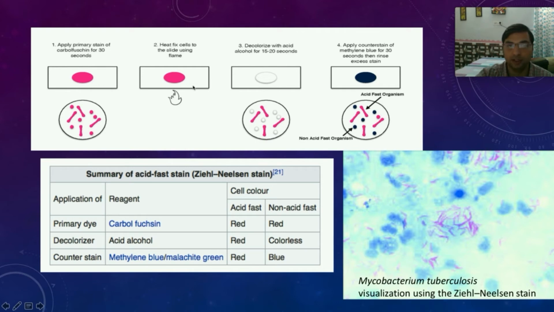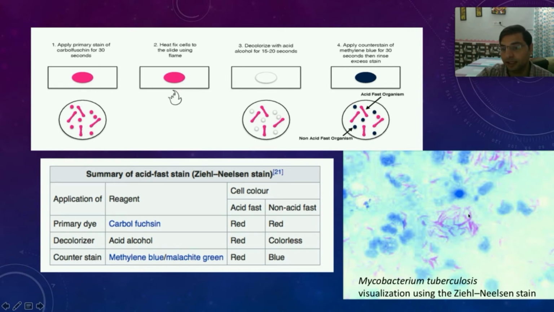We heat it to fix these bacteria, and then we decolorize it by putting it in alcohol, and after that we put methylene blue or malachite green, any of them, methylene blue for 30 seconds, and after that we observe it under the microscope. And the acid fast bacteria, that is the mycobacteria, the bacteria which causes tuberculosis, right? So the acid fast bacteria, they appear red, right? Consider it as red, right? So they appear red, whereas non-acid fast bacteria, they appear as blue.